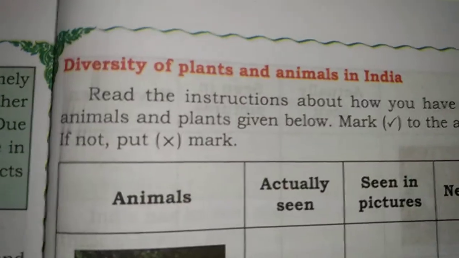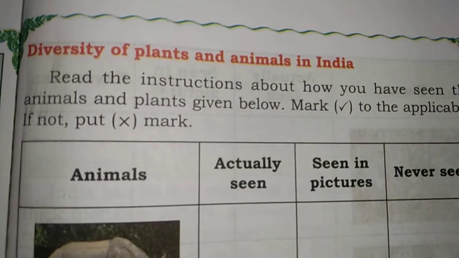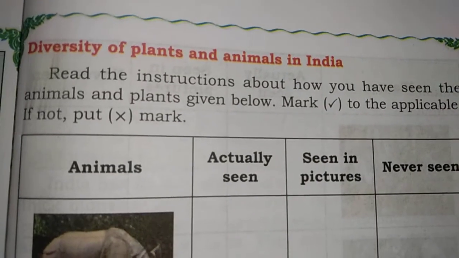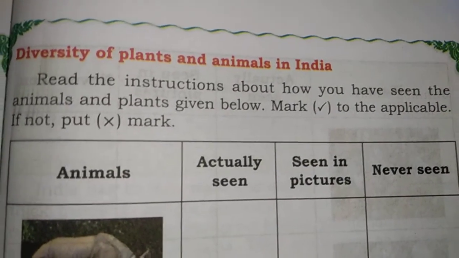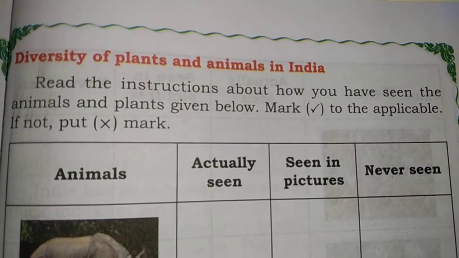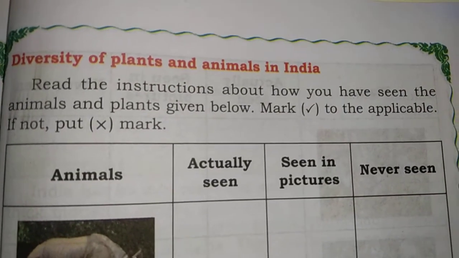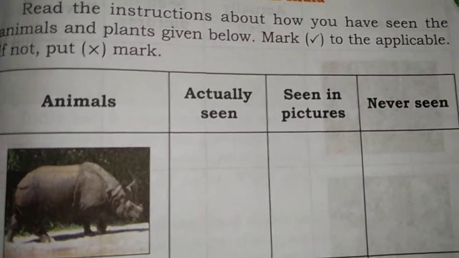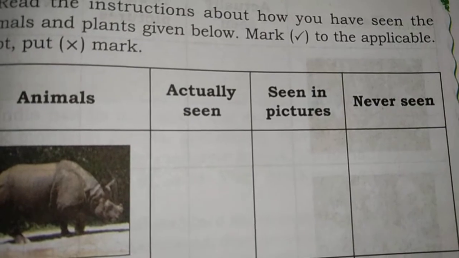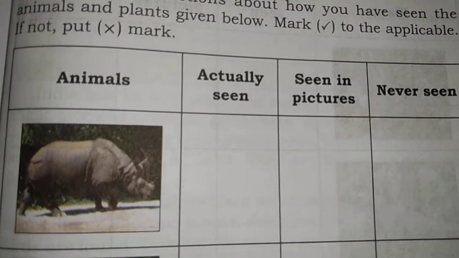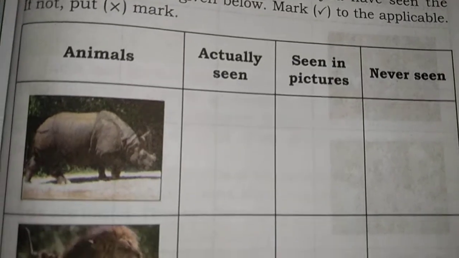Next, diversity of plants and animals in India. Read the instructions about how you have seen the animals and plants given below. Put a right mark to the applicable one. If not, put a wrong mark or false mark. Here the first one, hippopotamus: actually seen, or seen in pictures, never seen. Hippopotamus is seen in pictures only.